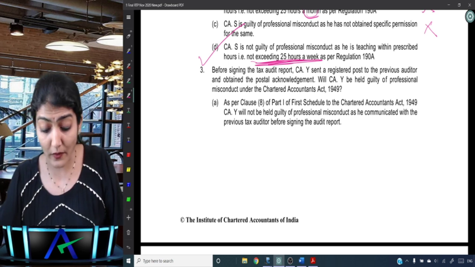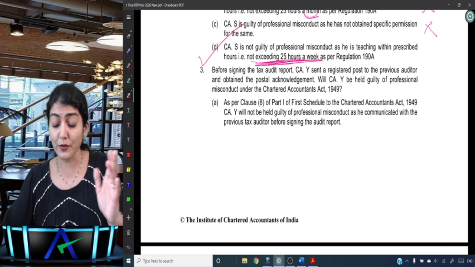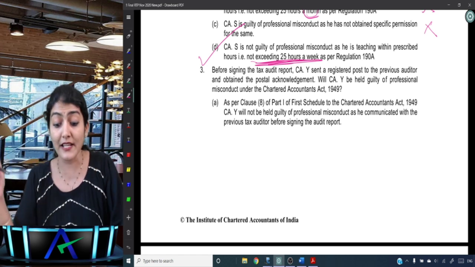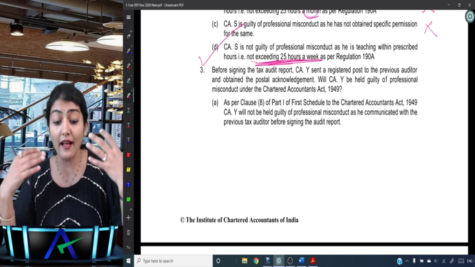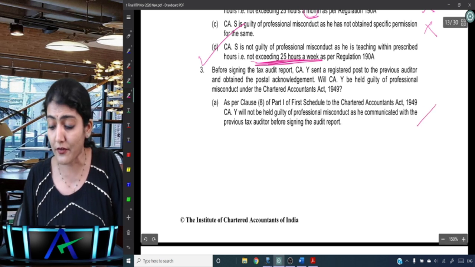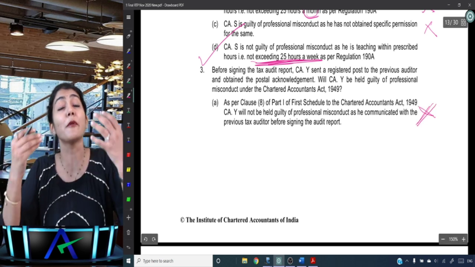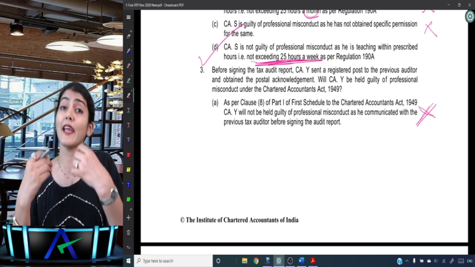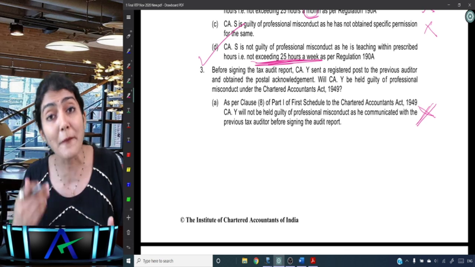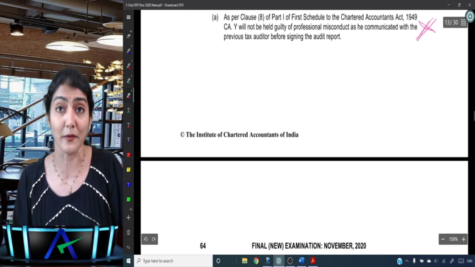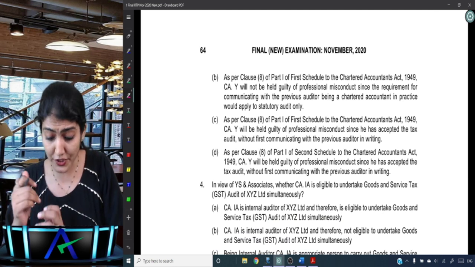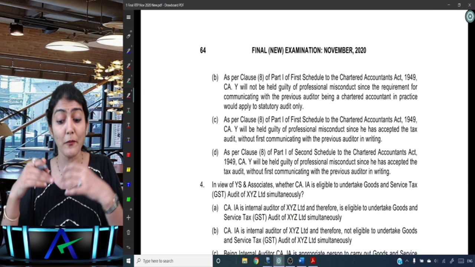Right, as per clause 8 of part 1 of first schedule to the Chartered Accountants Act 1949, Y will not be held guilty of professional misconduct as he communicated with the previous tax auditor before signing the tax audit report? No, not before signing the tax audit report. The NOC, the request for NOC is required to be sent before accepting the audit, not before signing the report. Okay.